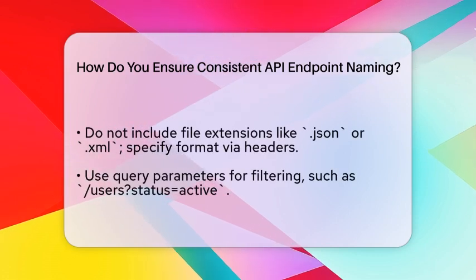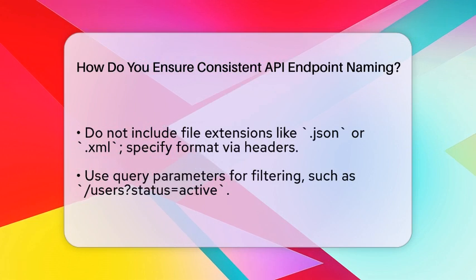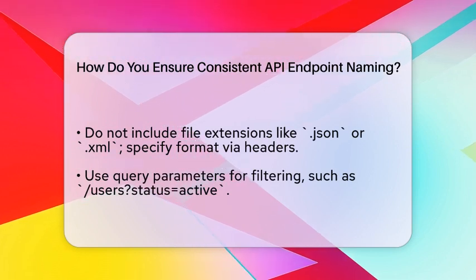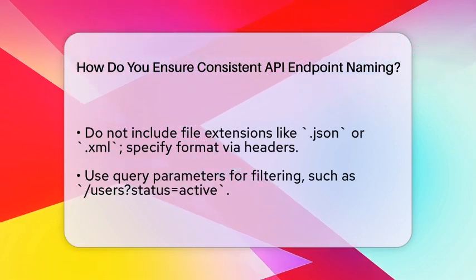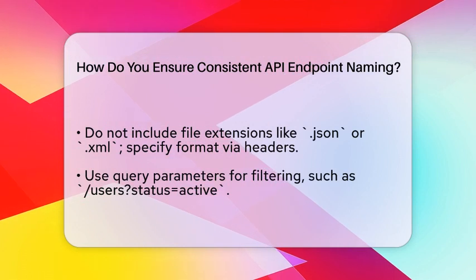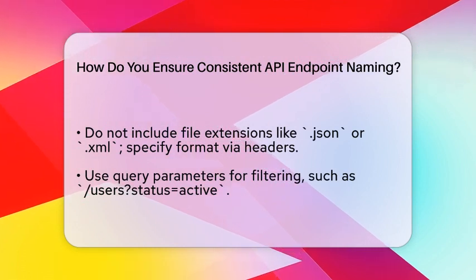Don't include file extensions like .json or .xml in your URL. Instead, specify the data format through headers. This keeps URLs clean and flexible.